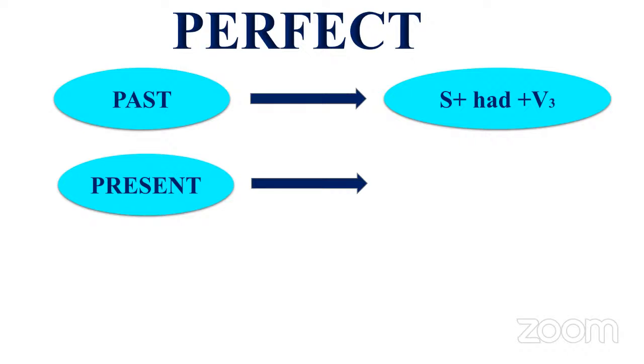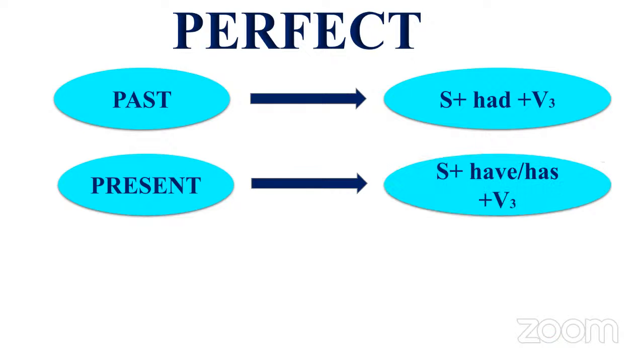Wait, let Yuvraj tell you. Yuvraj, jokes apart, tell me. Subject plus have, has, plus V3, ma'am. Very good. Subject plus have or has plus V3 form of the verb.